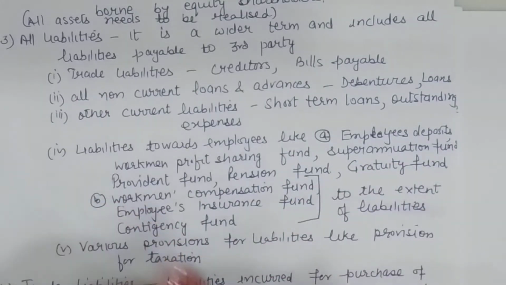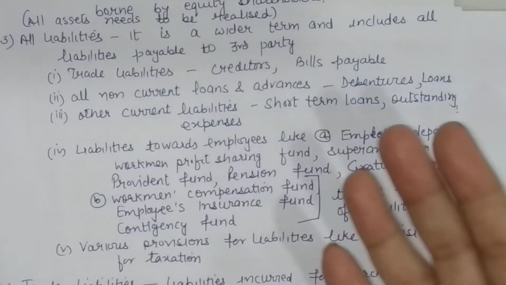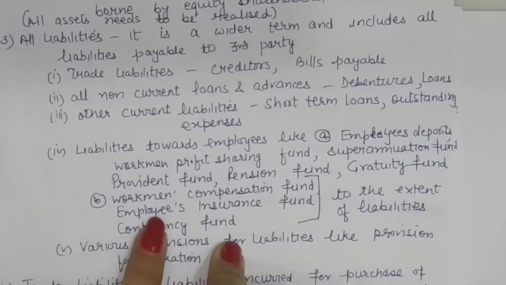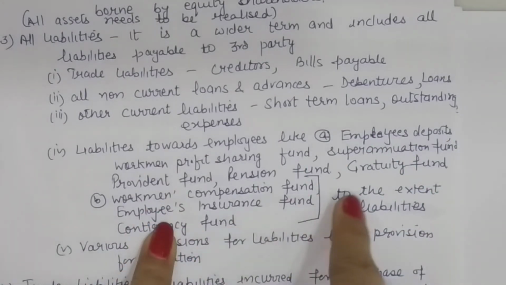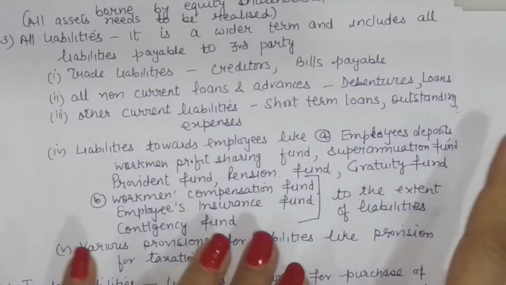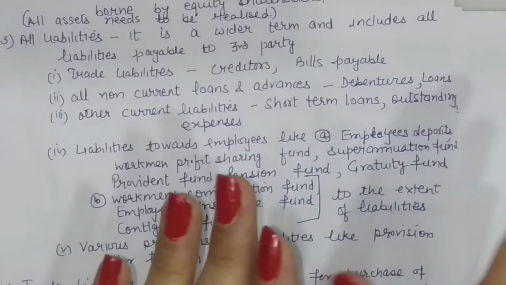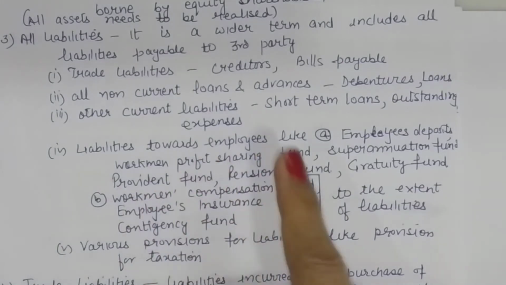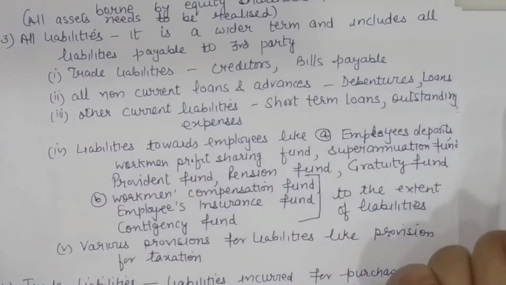So there may be some liability which is dependent on happening of a certain event. That is why it is called contingent liability. Maybe a suit is pending in the court of law, so a fund has been maintained for the same. But these will be our liabilities only to the extent of the claim settled. If no liability is settled, there is no liability against these, then these will not be included in the term liability, but these will then become a part of profits.